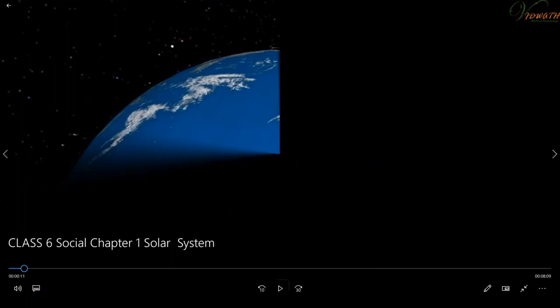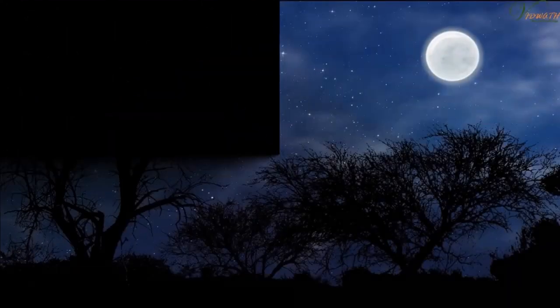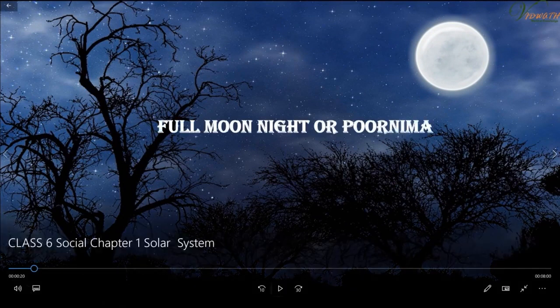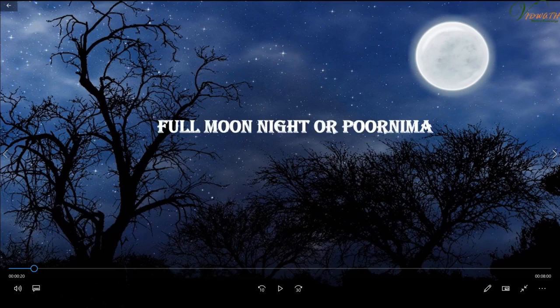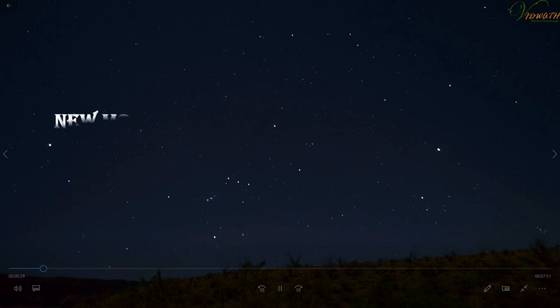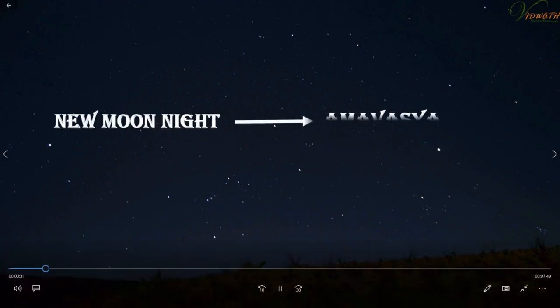The Earth in the solar system. Full moon night or Purnima. Yes. Okay, wait a minute.